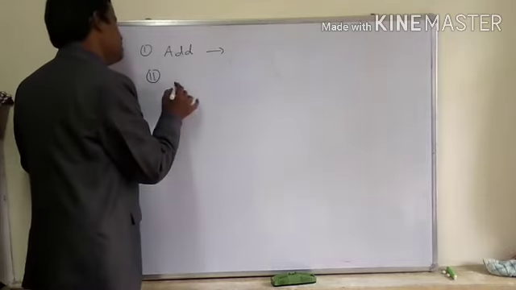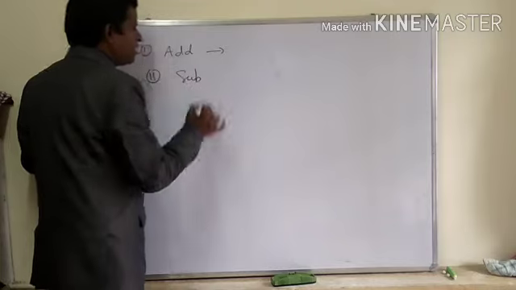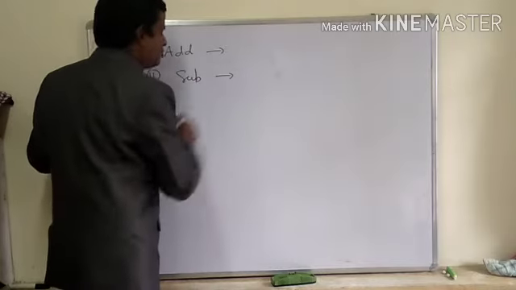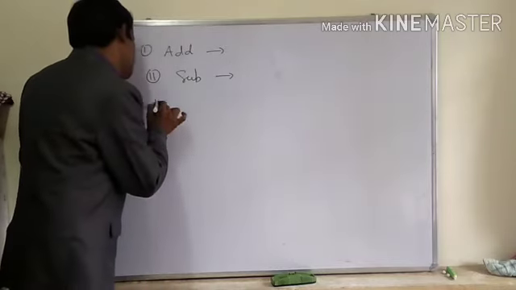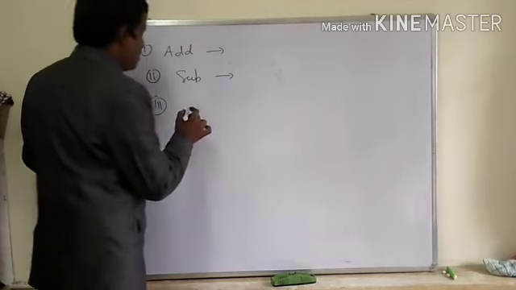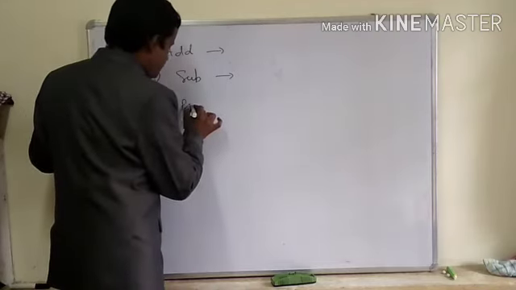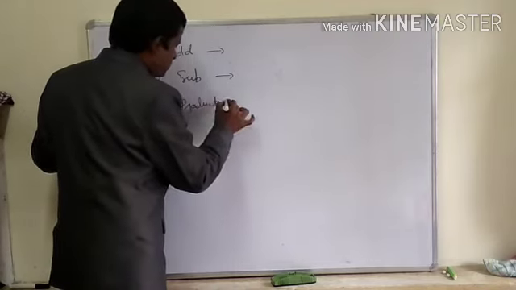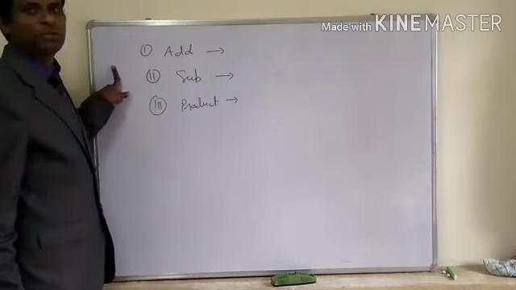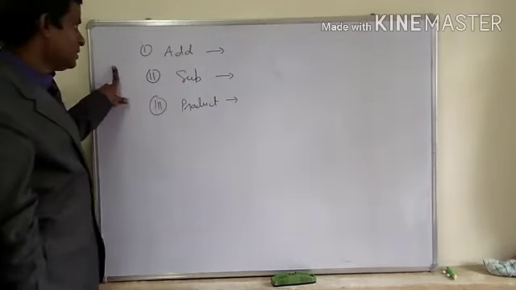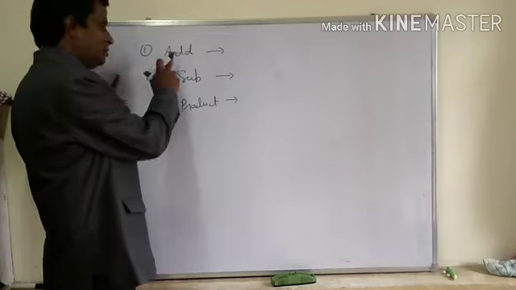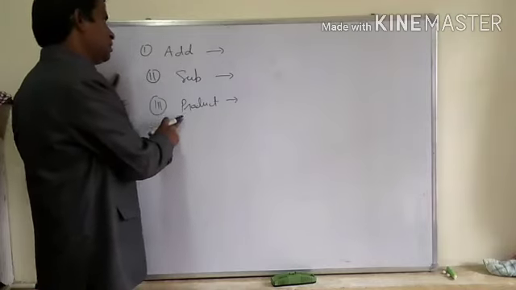Second operation is that two vector quantities can be subtracted, so subtraction of two vectors. And operation number three, product or multiplication. There are three types of operation in vectors: addition, subtraction, and product.